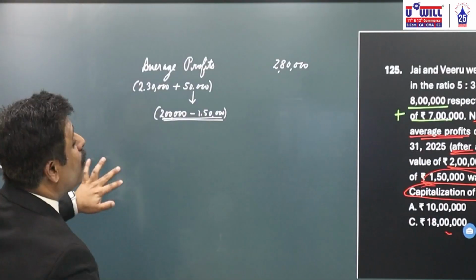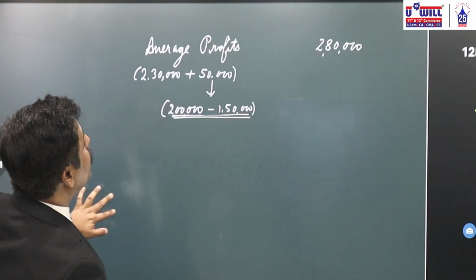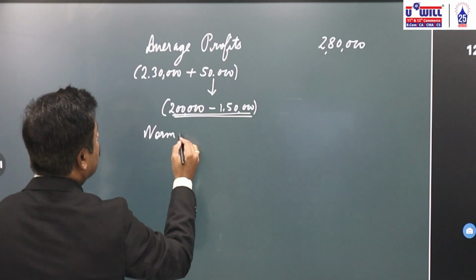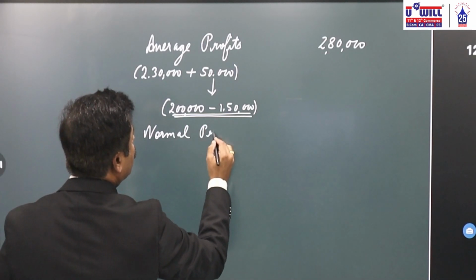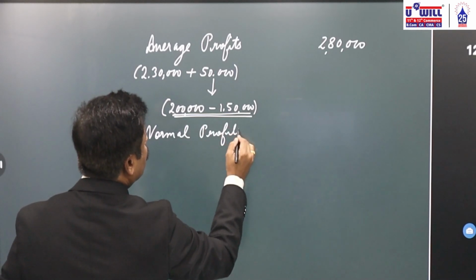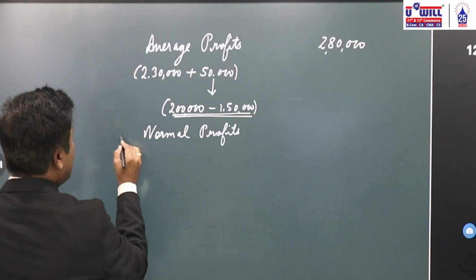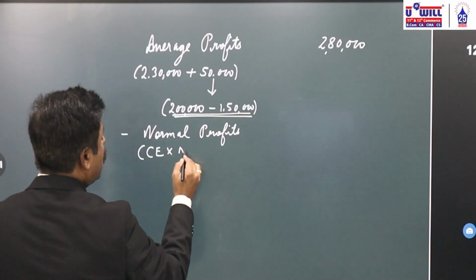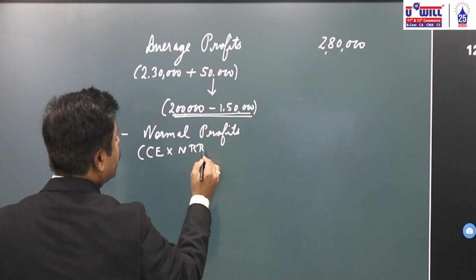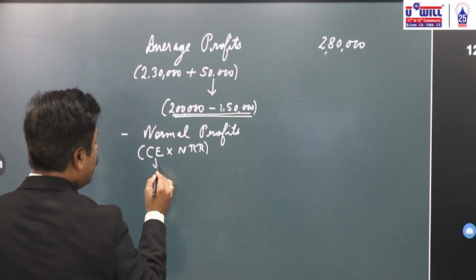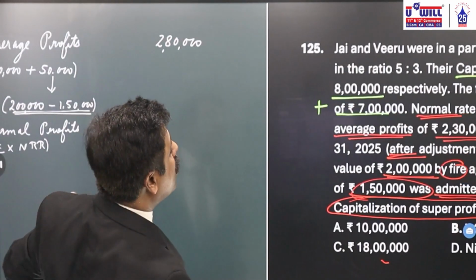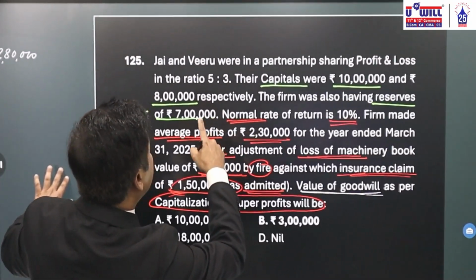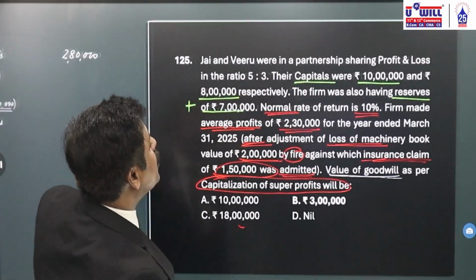So how will you find the normal profits once again? Normal profits are equal to capital employed multiplied by normal rate of return. Now what is capital employed? I repeat, you can see 10 lakhs of capital of Jay, 8 lakhs of capital of Viru, 7 lakhs of reserves.